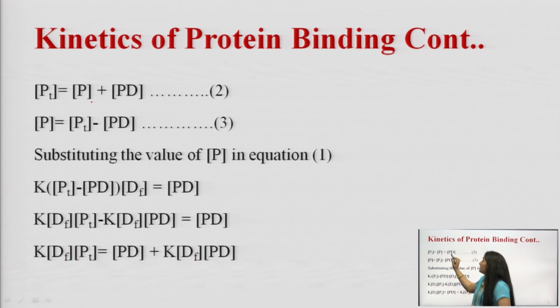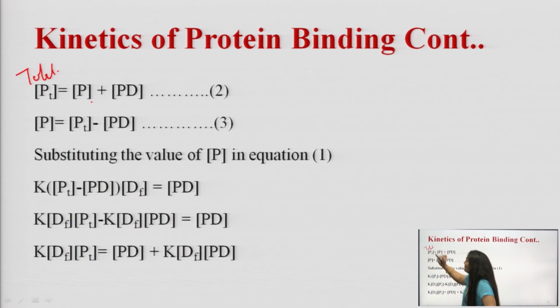Why is it written so? This is the total concentration of protein, this is the concentration of protein that is free, and this complex includes the concentration of protein that is bound to the drug molecule.